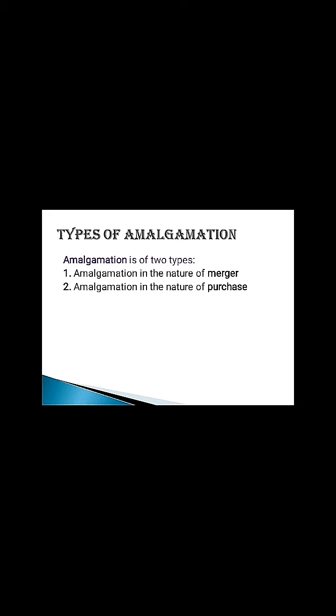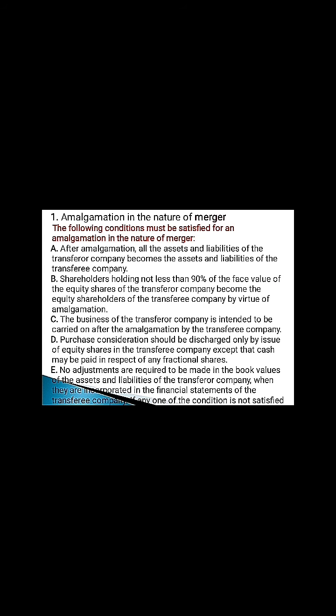Types of amalgamation. Amalgamation is of two types: amalgamation in the nature of merger and amalgamation in the nature of purchase. Amalgamation in the nature of merger. If the following conditions are satisfied, then we call the amalgamation as amalgamation in the nature of merger. Condition number 1.